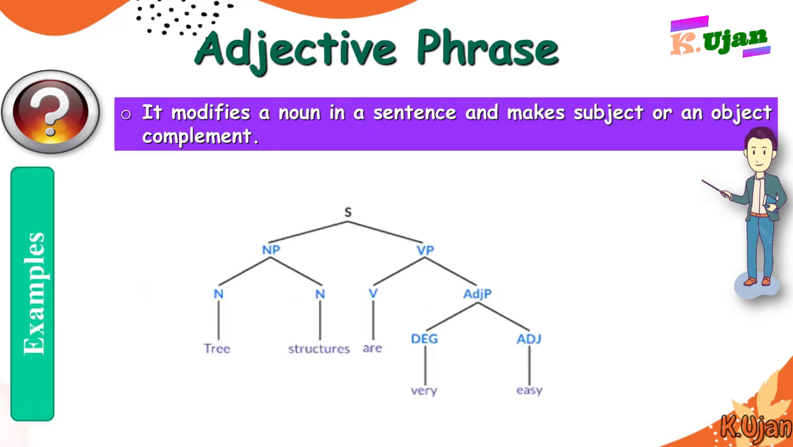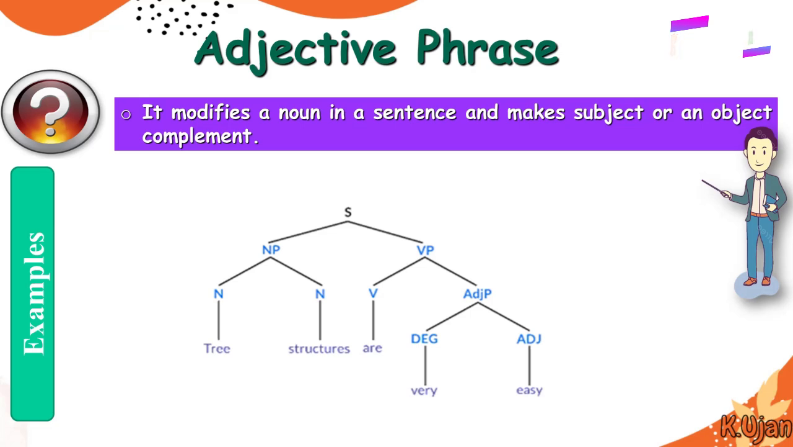Here's a sentence, and in this sentence, we make an analysis of the sentence, how we are going through. Like, three structures are very easy. So this is an example for students. If you are given a question on sentence analysis and you are finding an adjective phrase, this is the way you are going to find it. Like if we see very easy, very is degree and easy is the adjective, and together this is actually the adjective phrase in this sentence.